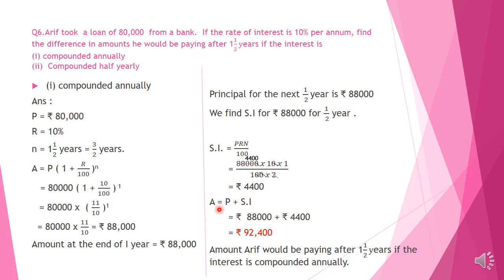So we find the amount using the formula, principal plus simple interest. Principal, here we take 88,000 plus simple interest we got 4,400. Adding, we get 92,400. Children, this is the amount Arif would be paying after 1.5 years if the interest is compounded annually. Now we have to find the amount when the interest is compounded half yearly. Okay children.